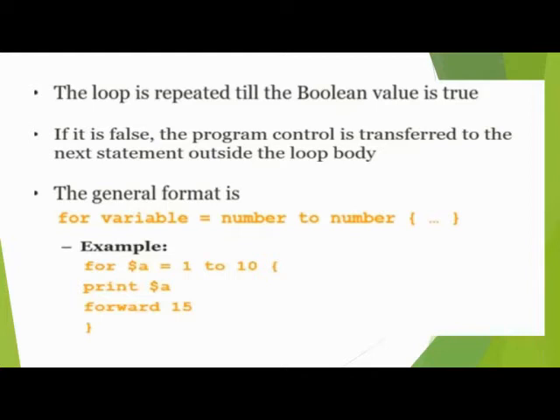Okay, this is an example of a for loop. So we type here for, then put the variable, and the variable value is 1 to 10, and the action performed is print $a forward 15 in curly brackets. When we type this command, we see this output on the screen. We repeat 10 times. The for loop starts from 1 and ends at 10.